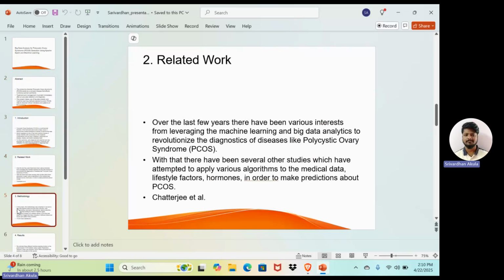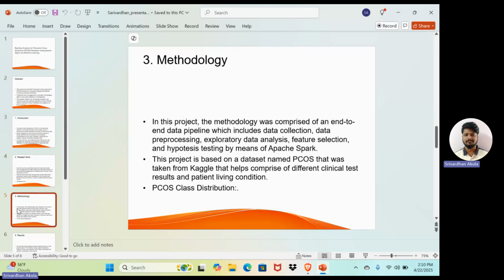If we go to the methodology, in this project the methodology comprised an end-to-end data pipeline which includes data collection, data pre-processing, exploratory data analysis, feature selection and hypothesis testing by means of Apache Spark.